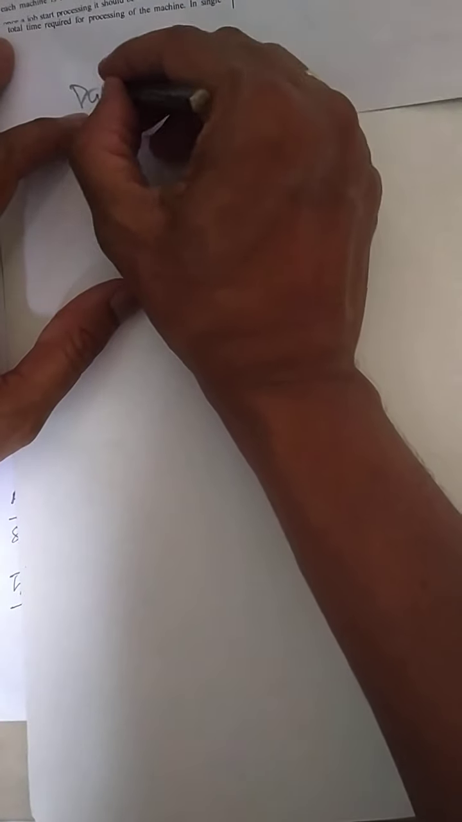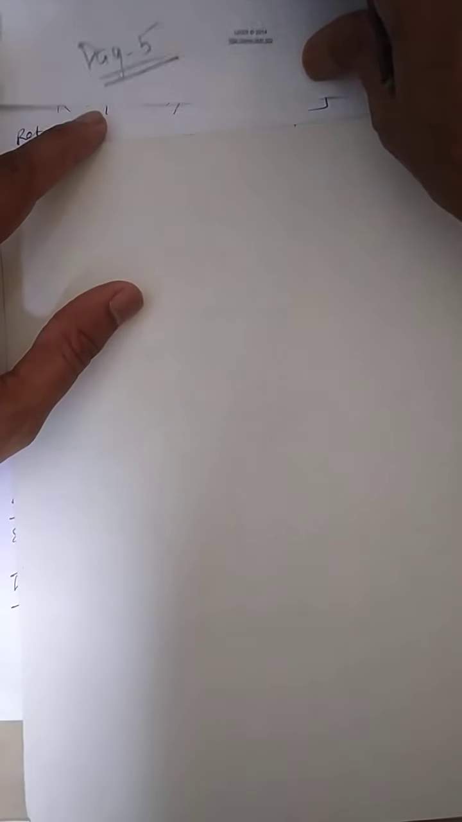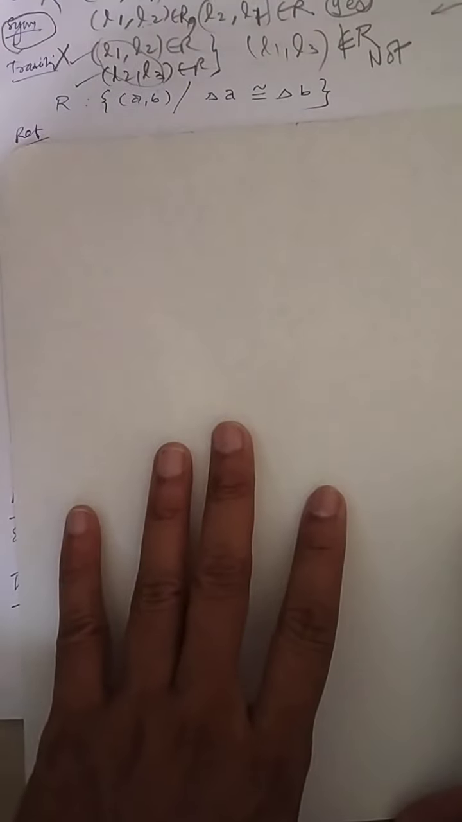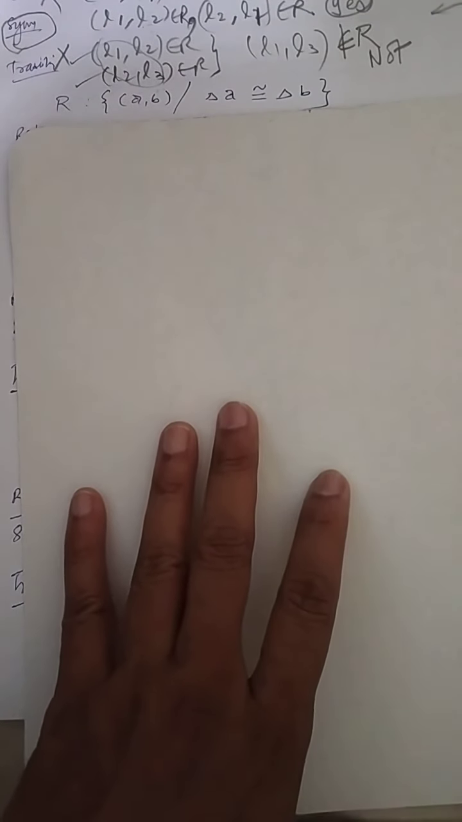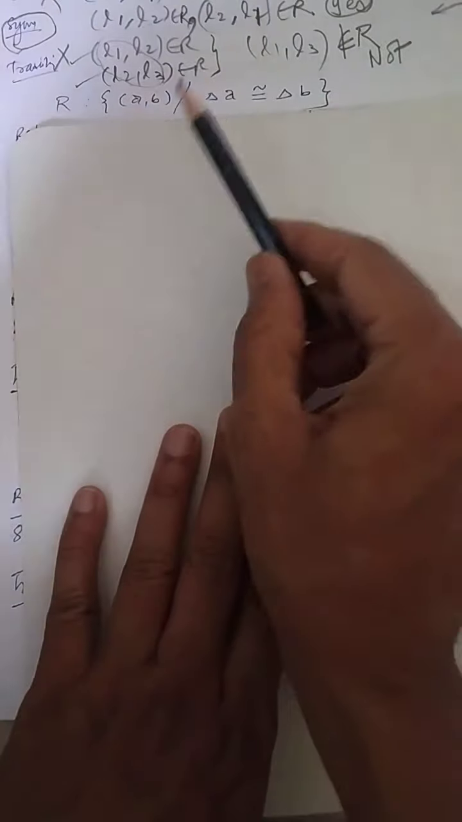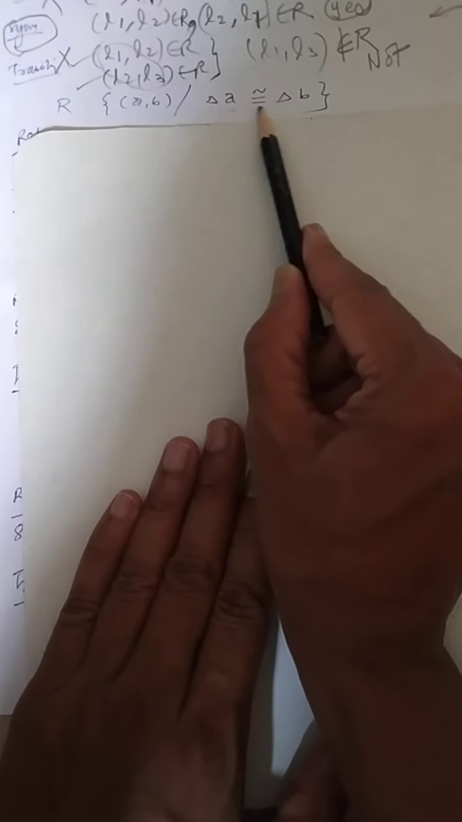Again we'll continue with day 5, the concept called testing equivalence relation. Few more questions. Now the relation which I have written over here is (A, B). A and B are the two elements, and here it is written triangle A is congruent with triangle B.